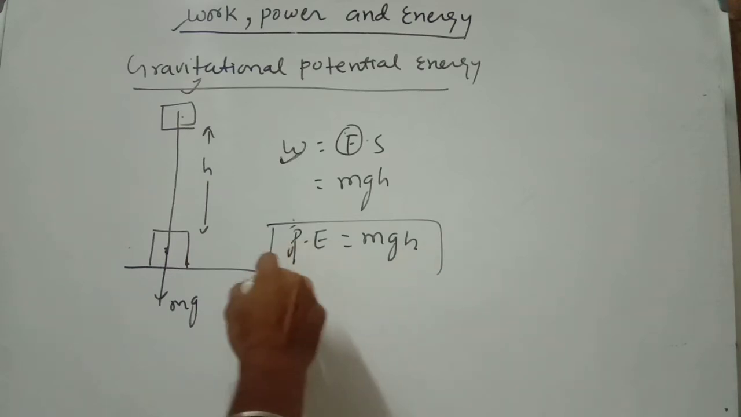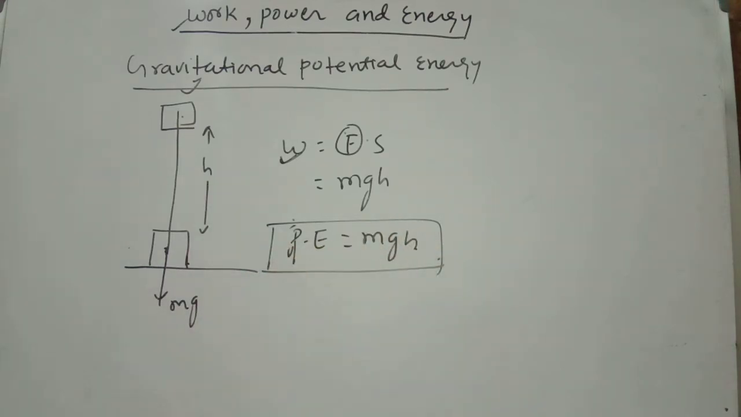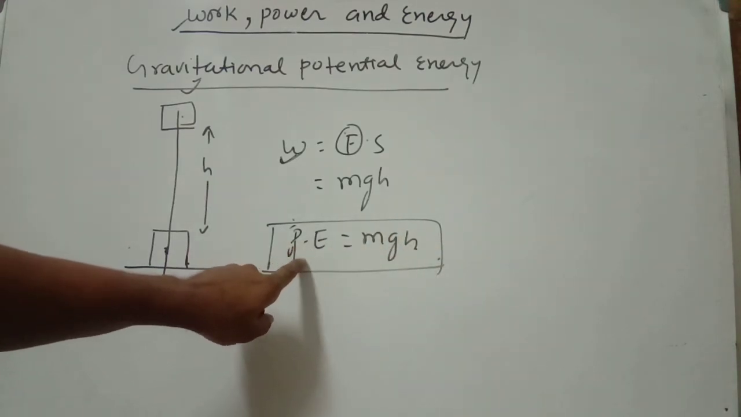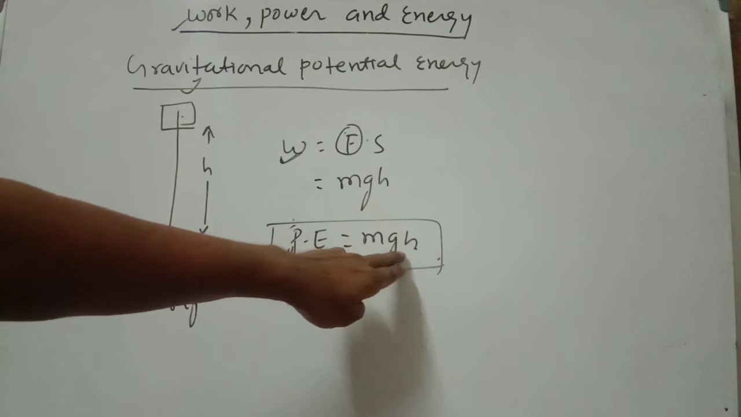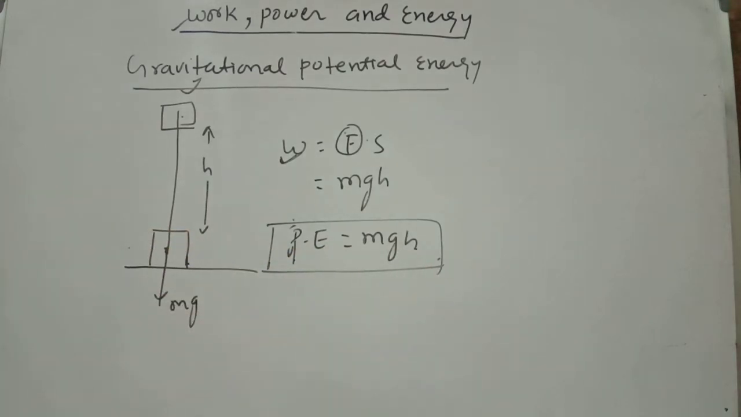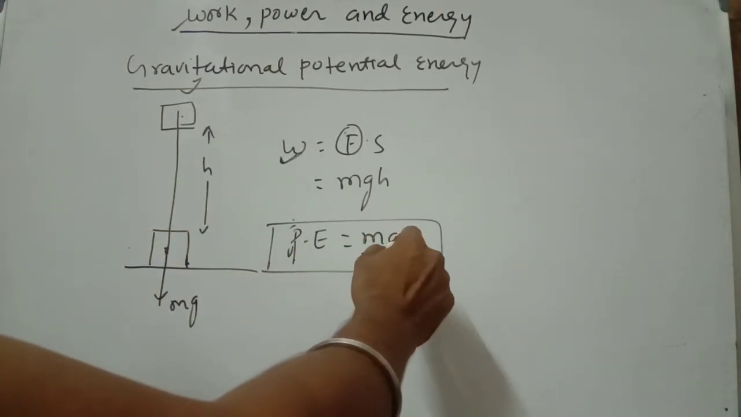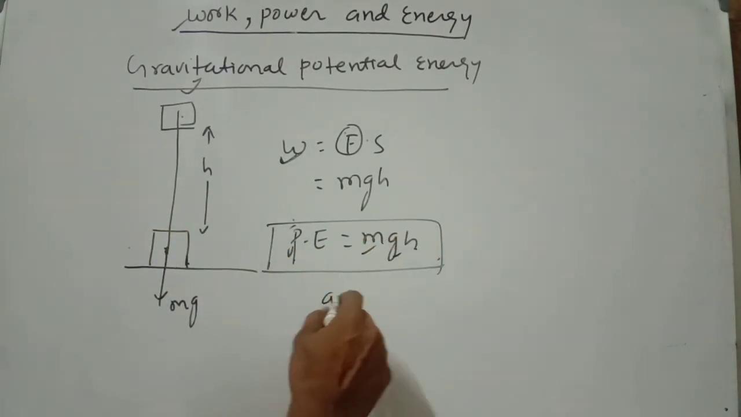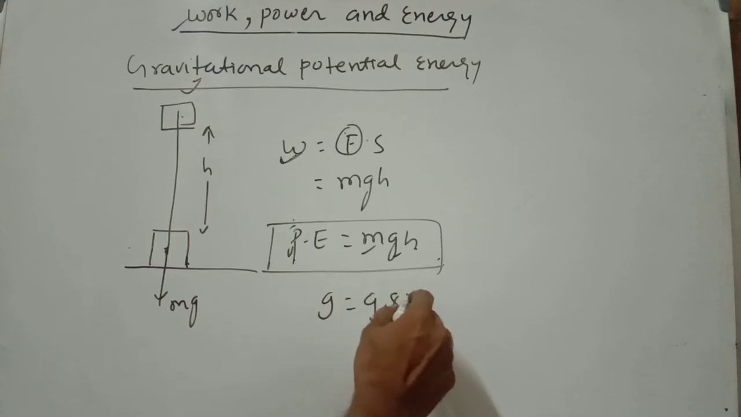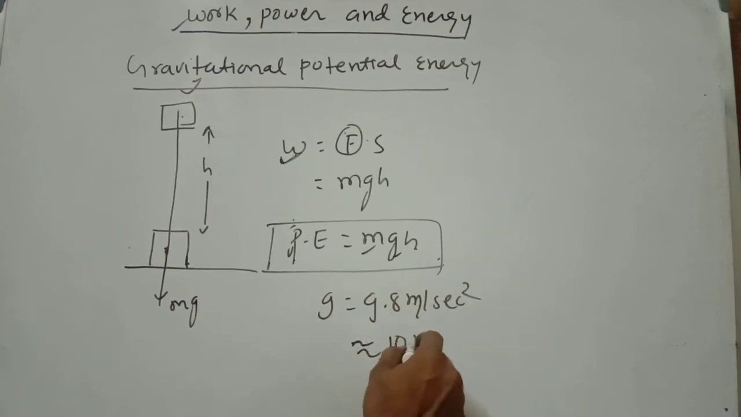mgh. Or you can say work done by gravitational force is called mgh, where m is the mass of the body, g is the acceleration due to gravity. The value of g is 9.8 meter per second square, or approximately you can write 10 meter per second square, and h is the height of the body from the ground surface.